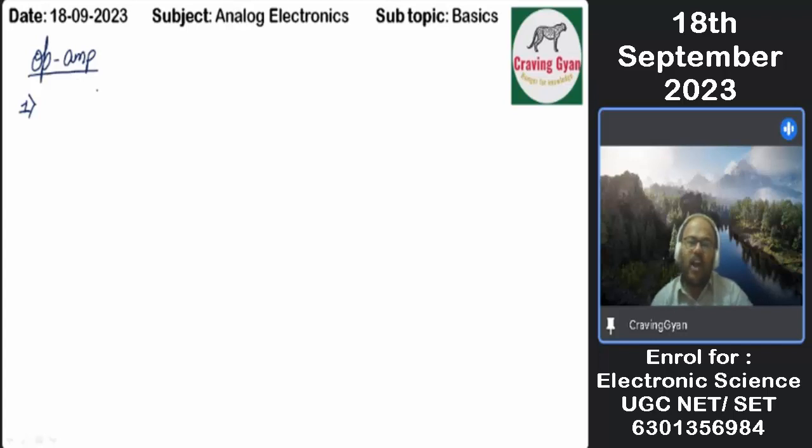So what questions may they ask in order to make the question difficult? They are going to connect two op-amps in cascade. For the first op-amp they give some input, and they are expecting the output at the second stage.